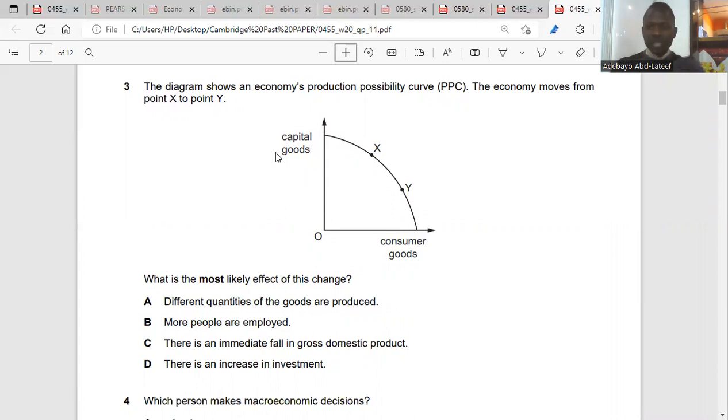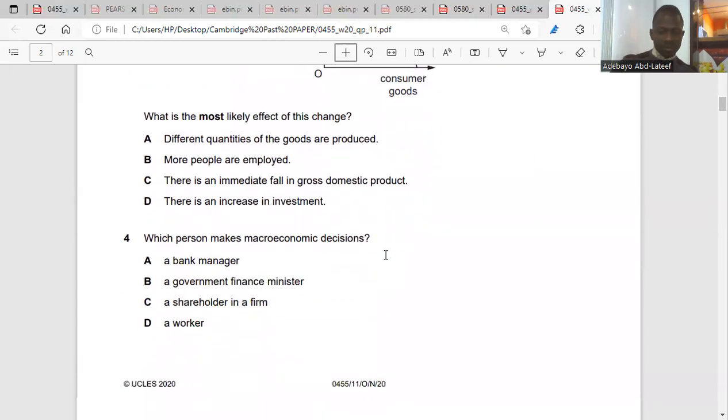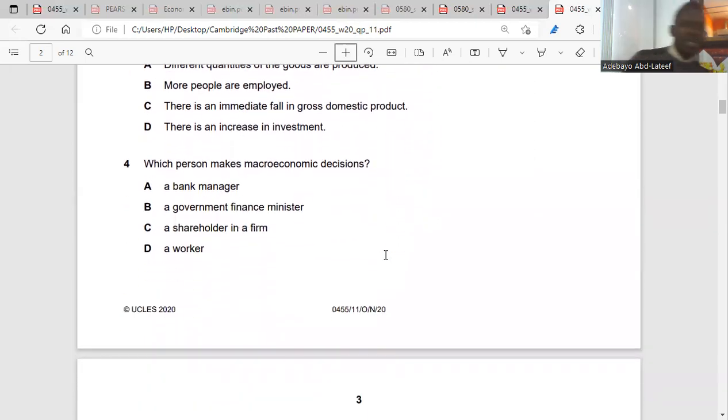If it moves from X to Y, that means consumer goods increased and capital goods fall. That means consumer goods and capital goods will be produced at different quantities. Is it clear? That's question 3, A. Question 4, please. So which person makes macroeconomic decisions? I want to talk about macroeconomic.